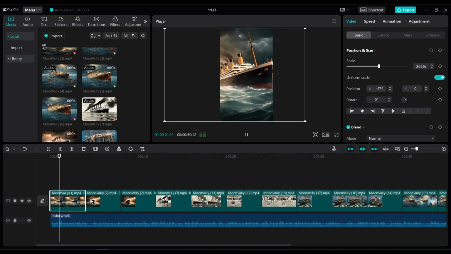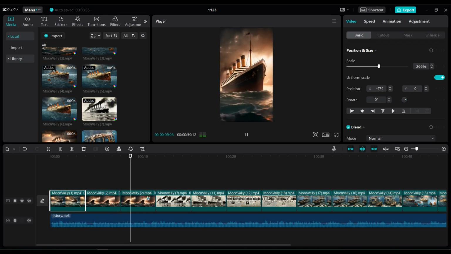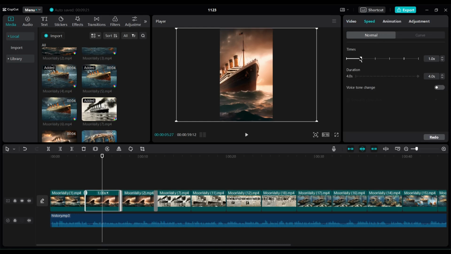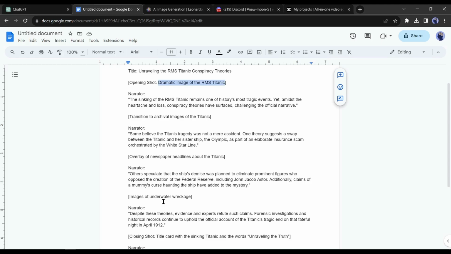Now we have to sync our video length with the audio. You can see the scene suggestions from the script. To do this, click on the video footage, then come to the right tool panel and select speed from here. Now if you have to increase the length, decrease the speed, and if you want to decrease the length, increase the speed. Give proper time to sync the video with audio.